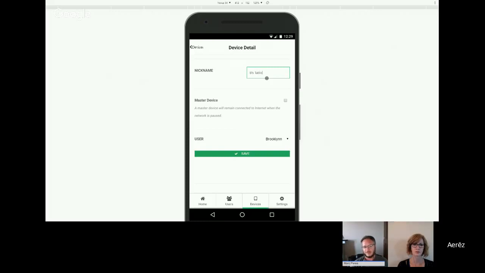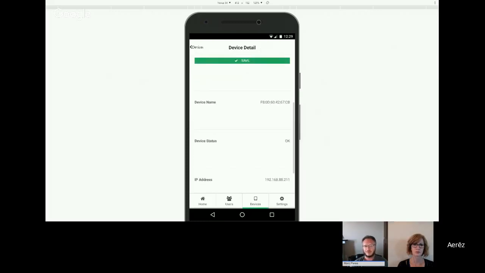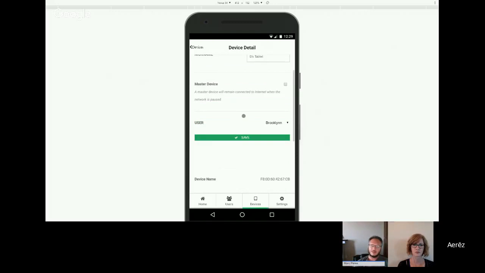Finally, underneath the Save button, there's some technical information that can't be modified. It's just there in case you need to call us or go online for support for this device. So if you need to give us a little bit of details in a support ticket, that's where you can find that info. That's it for the devices section of the user interface. So it's back to George.